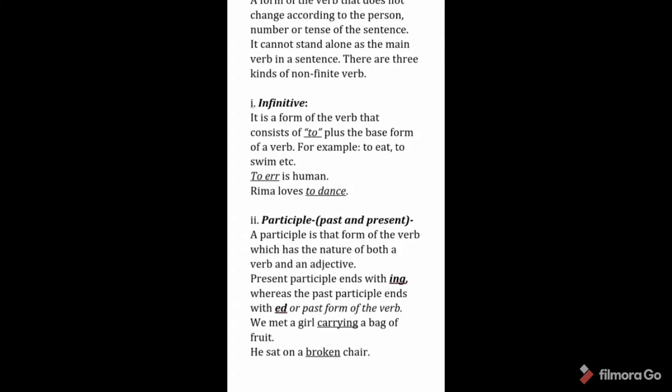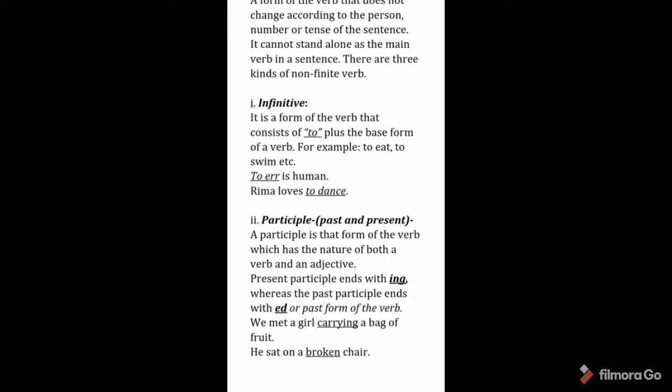Now we come to participles, past and present. A participle is that form of the verb which has the nature of both a verb and an adjective. The present participle ends with ing, whereas the past participle ends with ed or is the past form of the verb. For example, we met a girl carrying a bag of fruit.